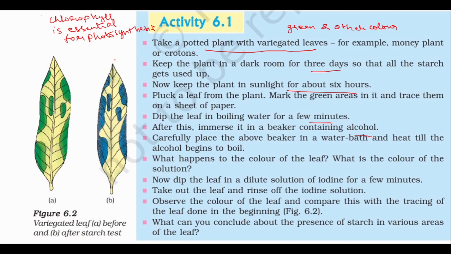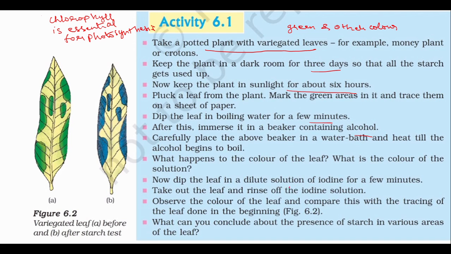Then that beaker containing alcohol will be kept in a tub which has boiling water. So we are boiling that alcohol, and the leaf will be immersed in the boiling alcohol. After some time, the leaf becomes colorless. Why does it become colorless? Due to the presence of alcohol, the chlorophyll has been removed from the leaf.